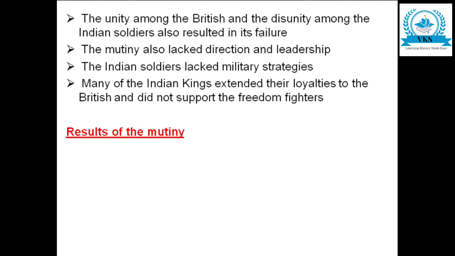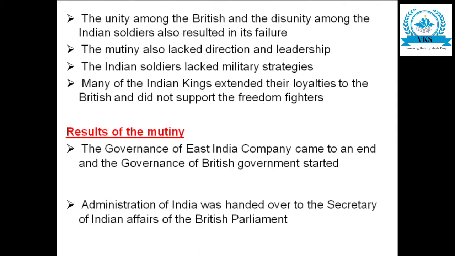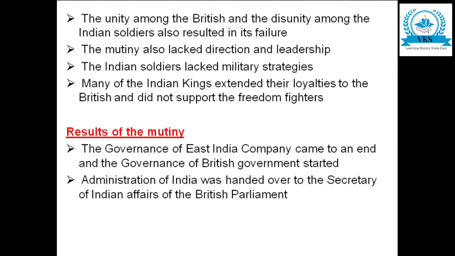Now let us see the results of the mutiny. The governance of East India Company came to an end and the governance of British government started. So with the 1857 revolt, the East India Company's rule came to an end and the governance was directly taken by the British government. Administration of India was handed over to the Secretary of Indian Affairs of the British Parliament.